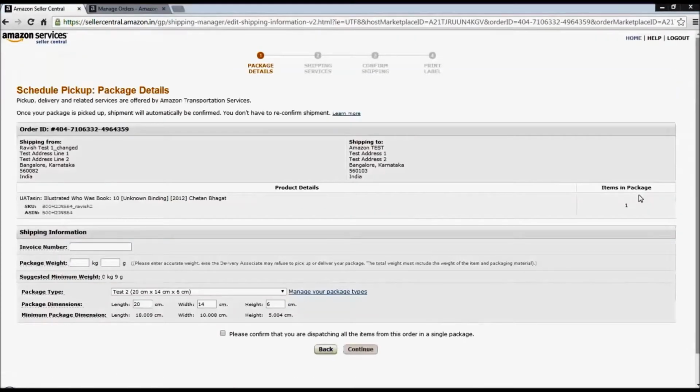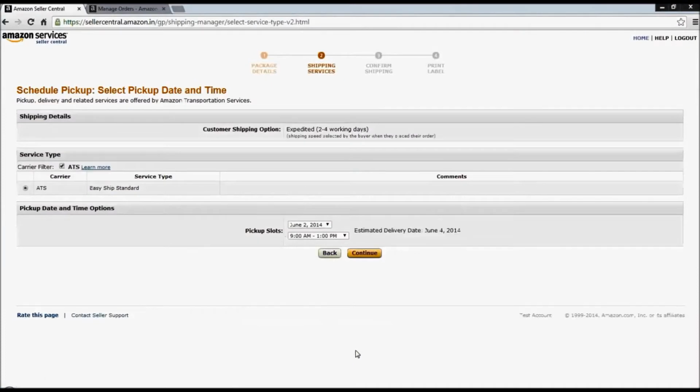In the package details page, we enter credentials like invoice number, package weight, and the package dimensions. In case we have multiple packages of similar dimensions, we can freeze the dimensions through Manage Your Package Types for it to appear in the drop-down. We click on Continue to proceed to the next page, that is the Shipping Services page.